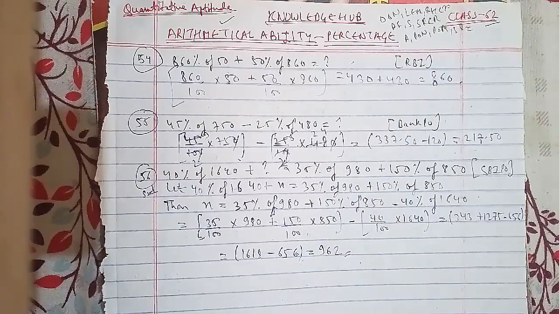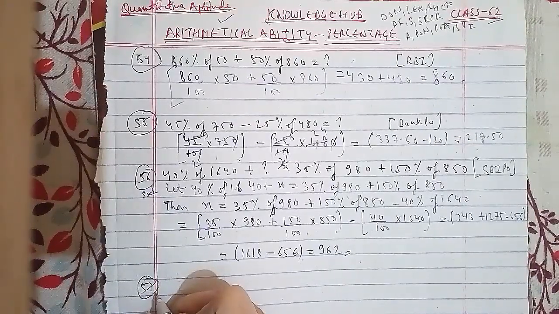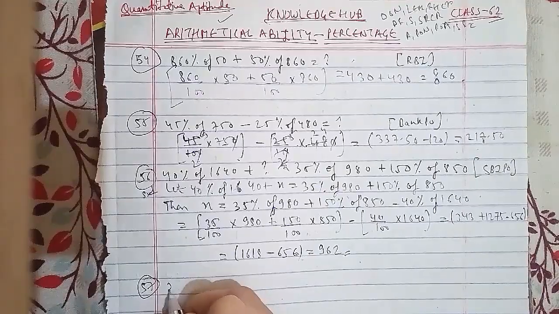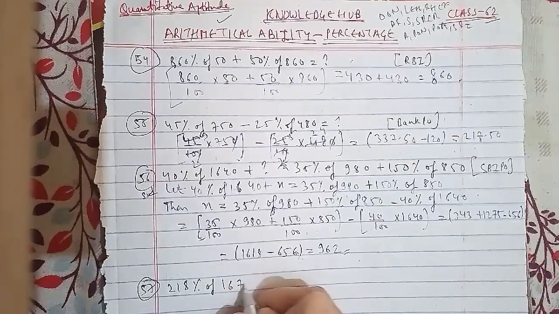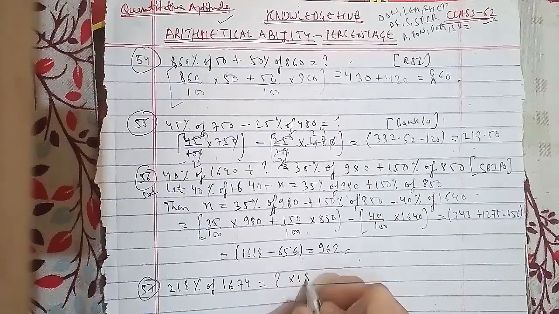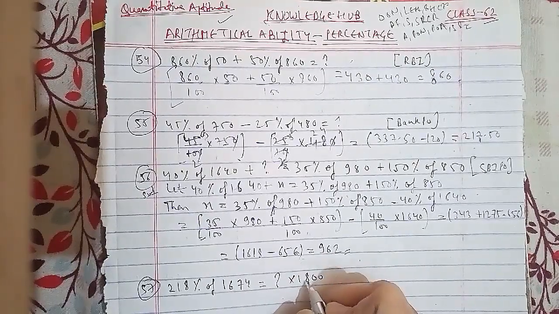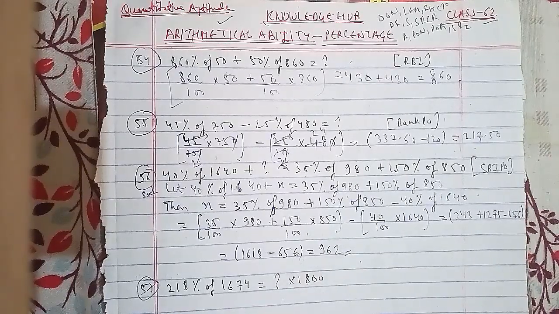Now we'll go ahead with another important question, the 57th question of the session. The question asked is: 218% of 1674 is equal to what percent of 1800? The options we have are 0.5, 4, 6 and none of these.